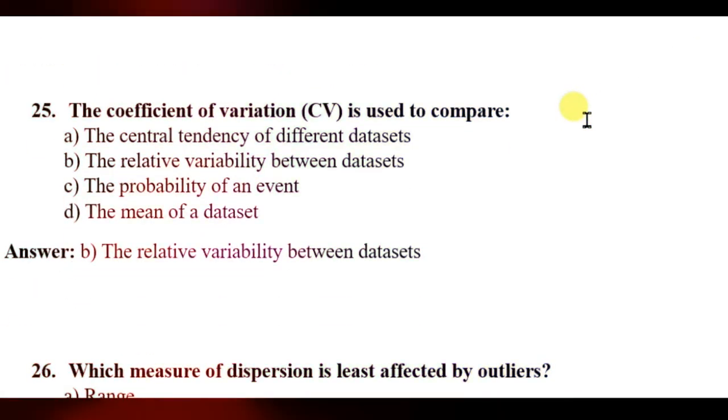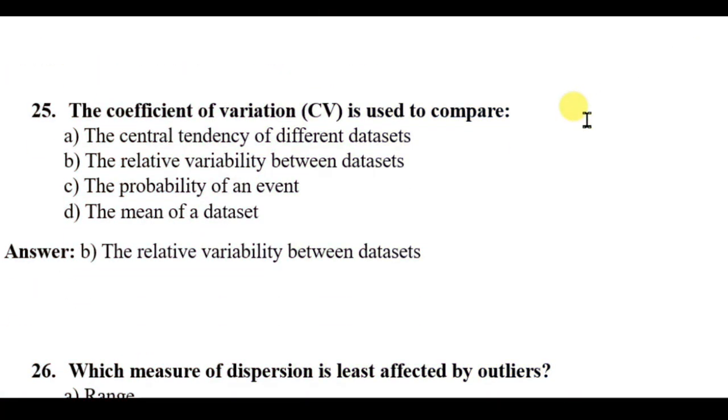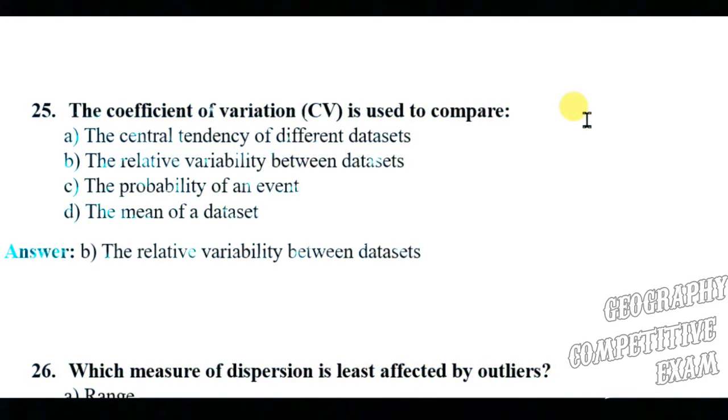Question number 25. The coefficient of variation, CV, is used to compare the central tendency of different data sets, the relative variability between data sets, the probability of an event, the mean of a data set. Here the right answer will be the relative variability between data sets.